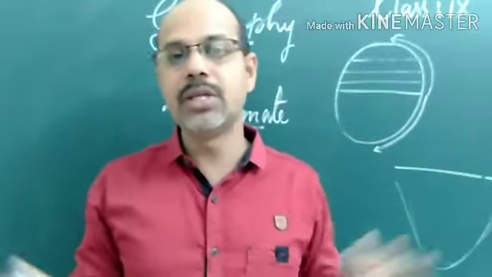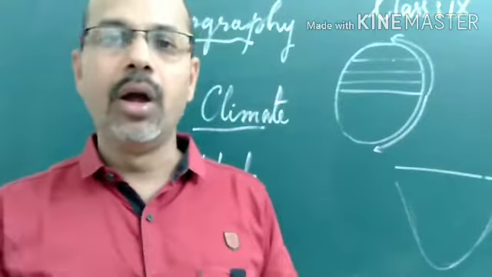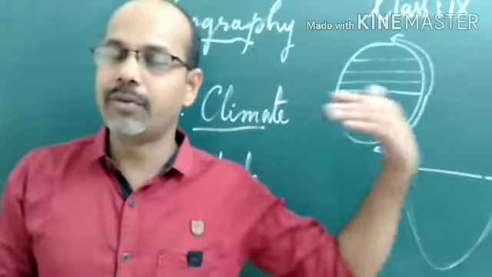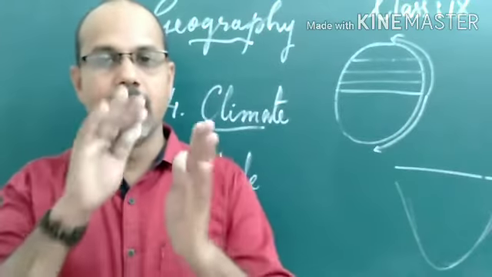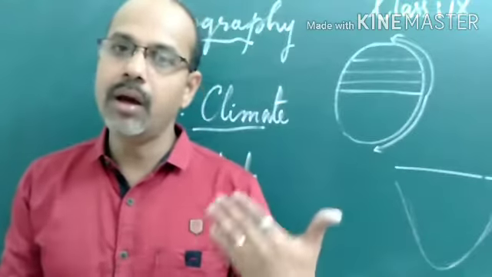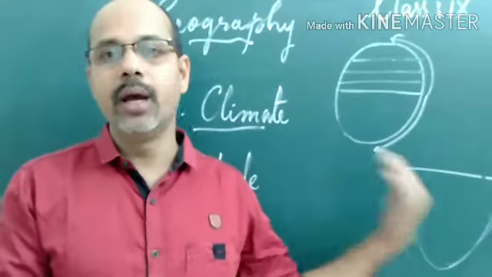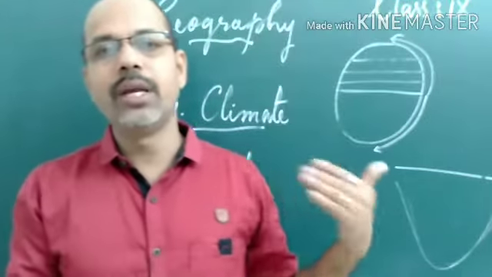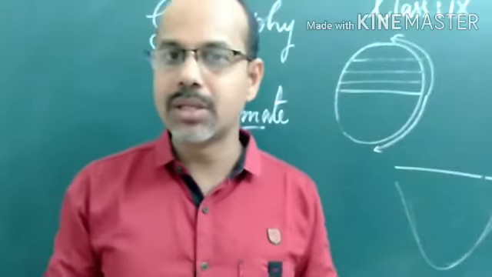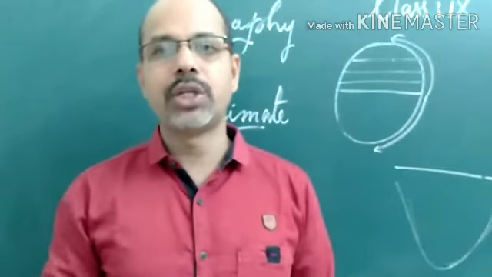What is the reason? It is the Coriolis effect, which we studied in earlier classes, because of the curvature of the earth. Due to the Coriolis effect, the path of the wind is deviated from its original way, and it moves towards the equatorial low pressure area.